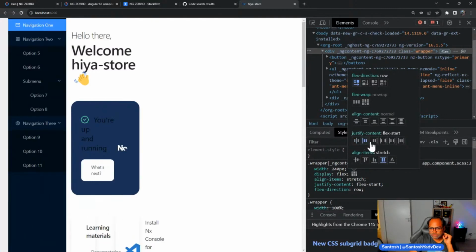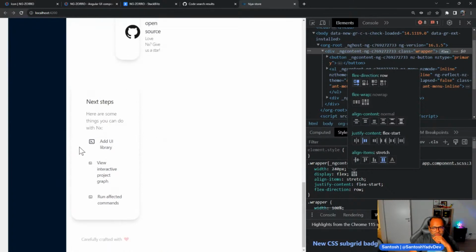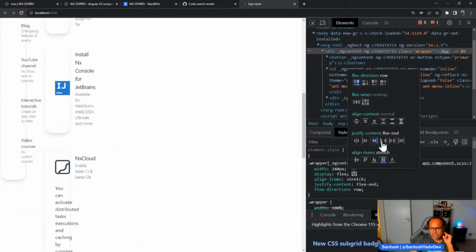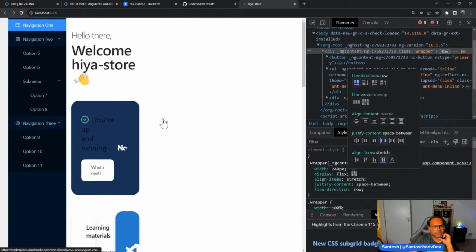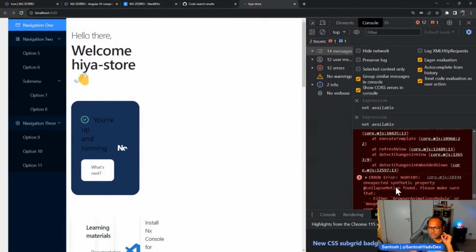Stretch. Okay, this is nice. So what I want is justify content flex start. Is there anything else which we can try? Yeah, probably this one. But unexpected synthetic property.